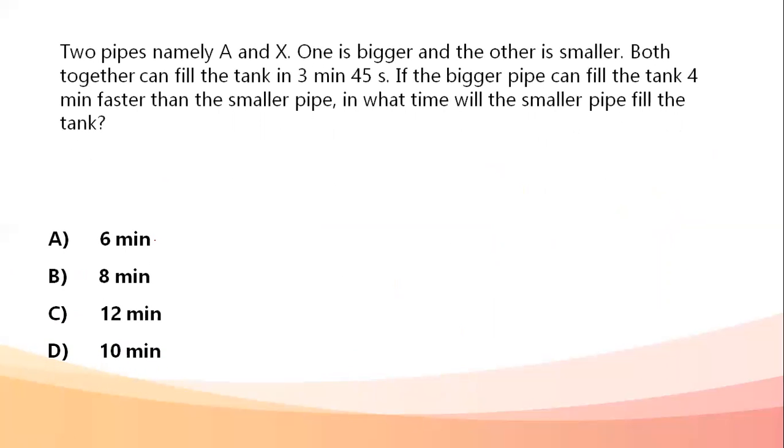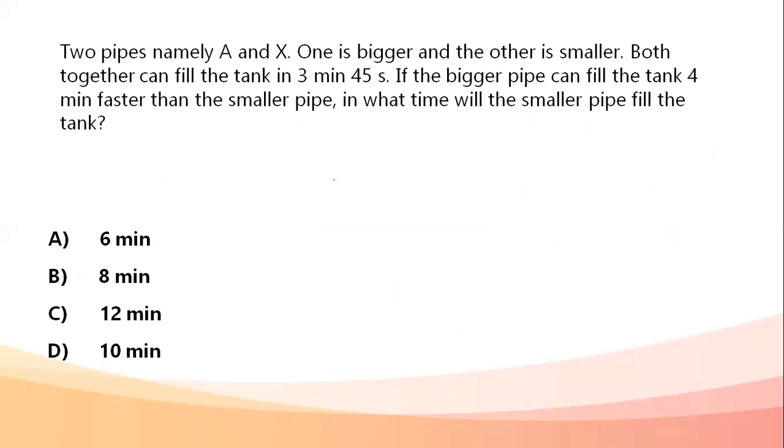Next question. Two pipes A and B. One is bigger, the other is smaller. Both together can fill the tank in 3 minutes 45 seconds. The bigger pipe can fill the tank 4 minutes faster than the smaller pipe. In what time will the smaller pipe fill the tank?